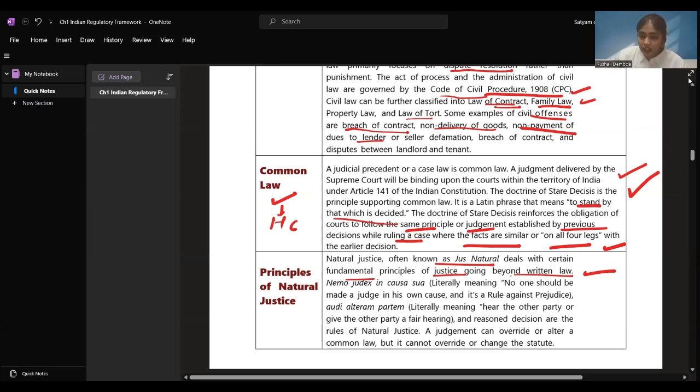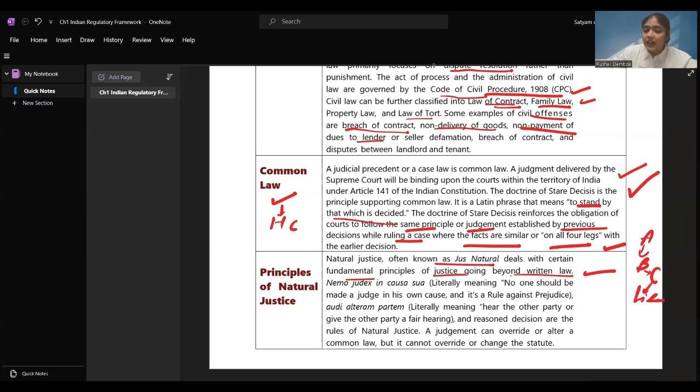Audi alterum partem, literally meaning hear the other party or give the other party a fair hearing. If I have done a murder and someone files a case against me, let's take an example over here. A murdered B and C is the family of B, right? C files a case. C has filed a case.